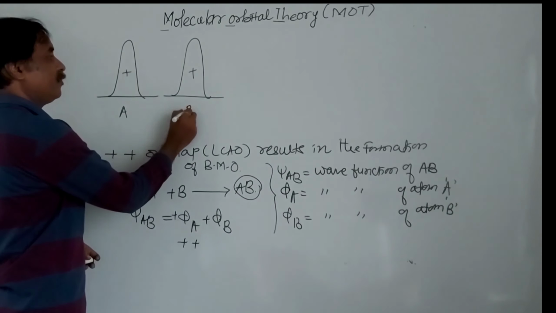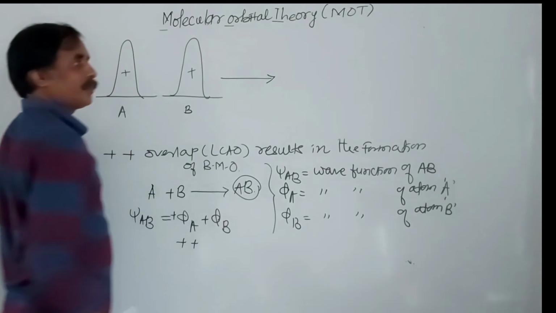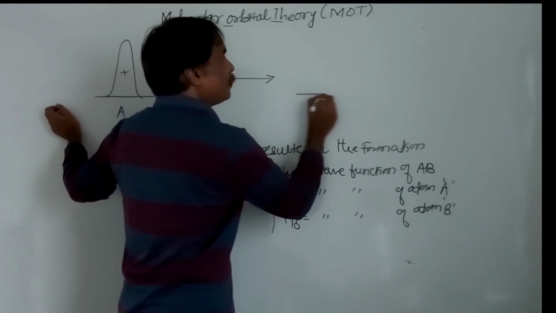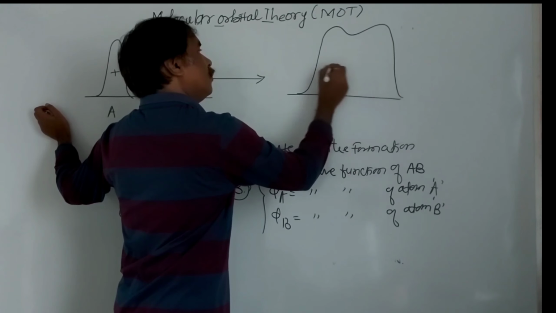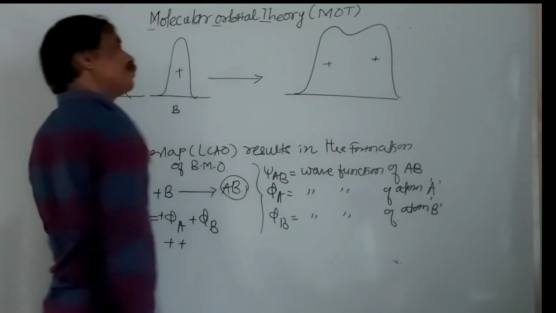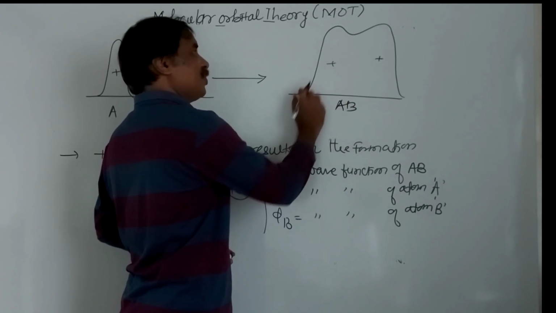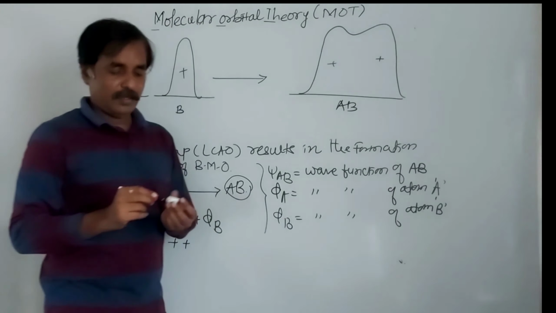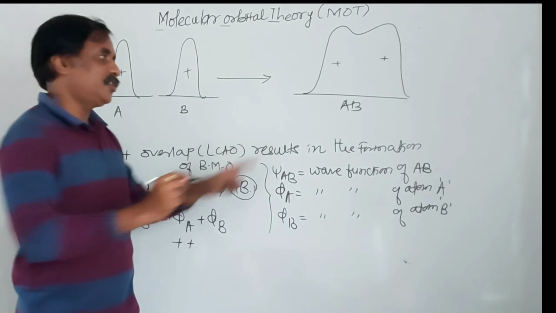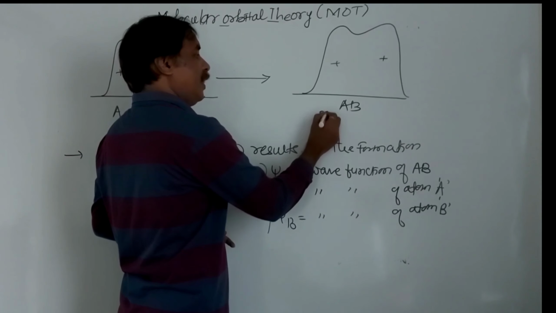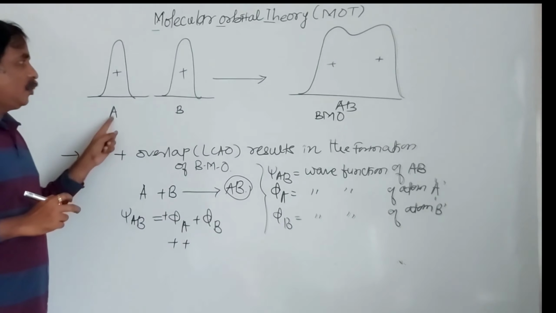This is atom B. Linear combination of these two would result in what? This one. And this is AB. This is the wave function of AB, and this is the molecular orbital. This molecular orbital is said to be a bonding molecular orbital, BMO. A positive, positive overlapping.